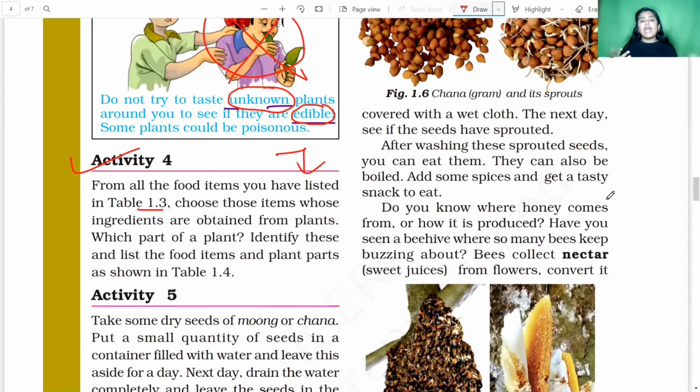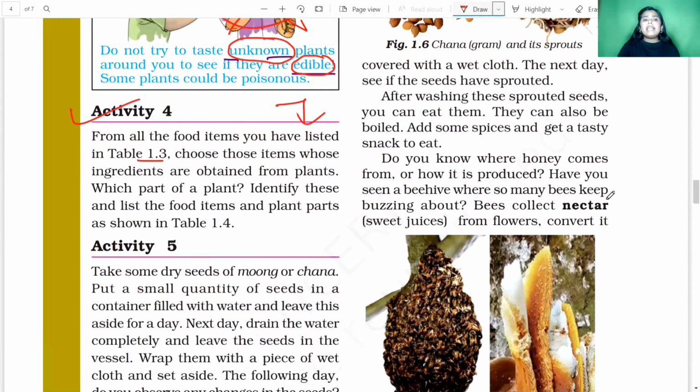Like dosa, you can mention idlis, dal, khichdi. You can mention different types of food items, and you have also chosen the ingredients which are obtained from the plants.